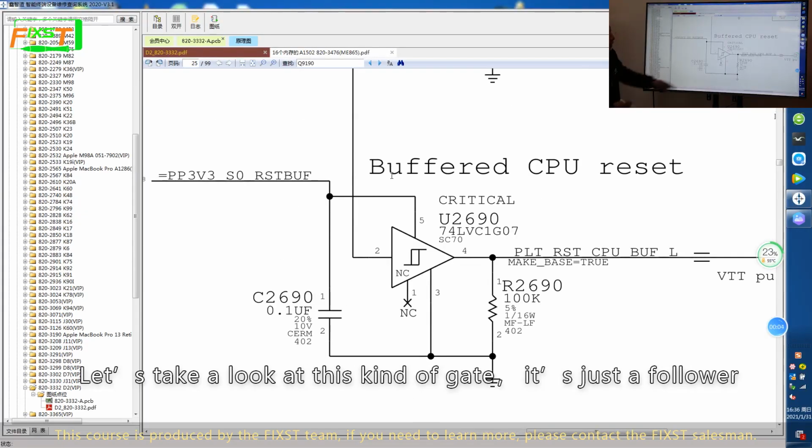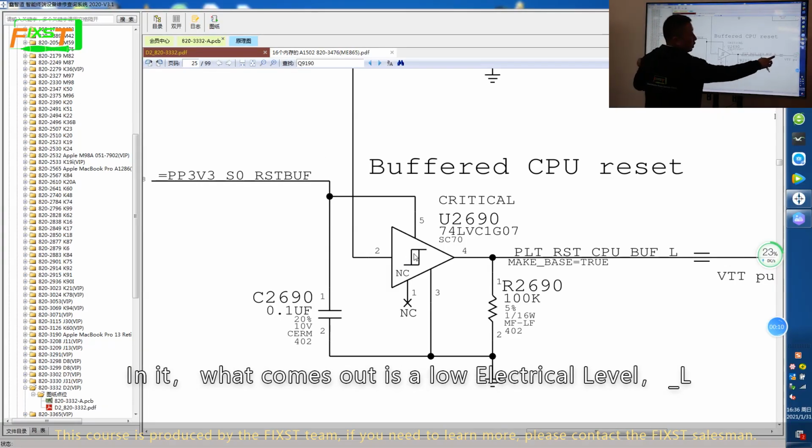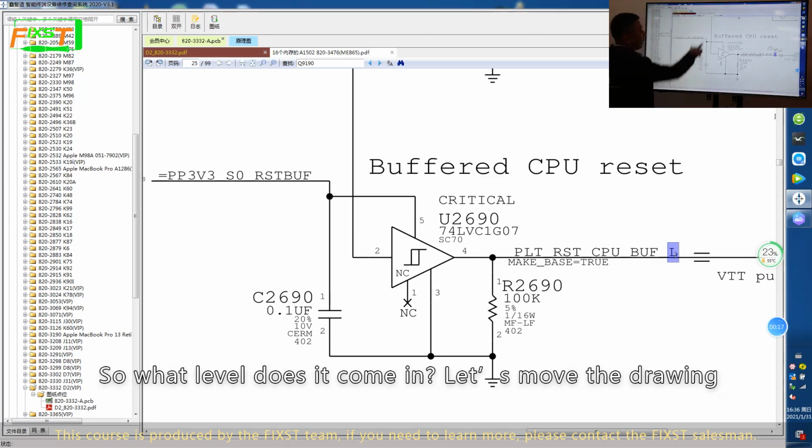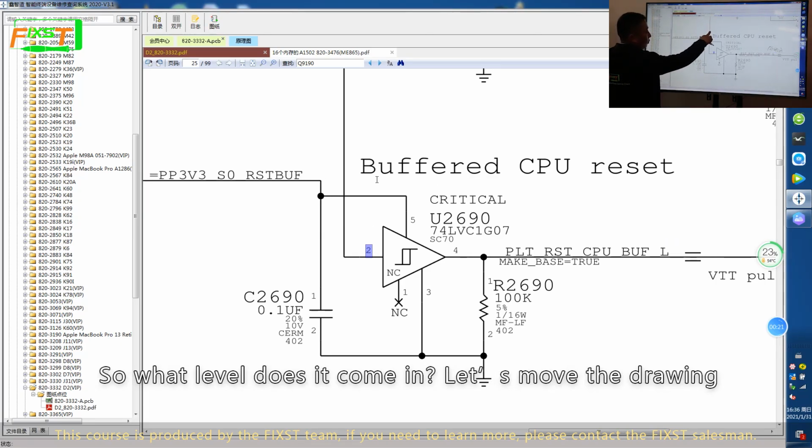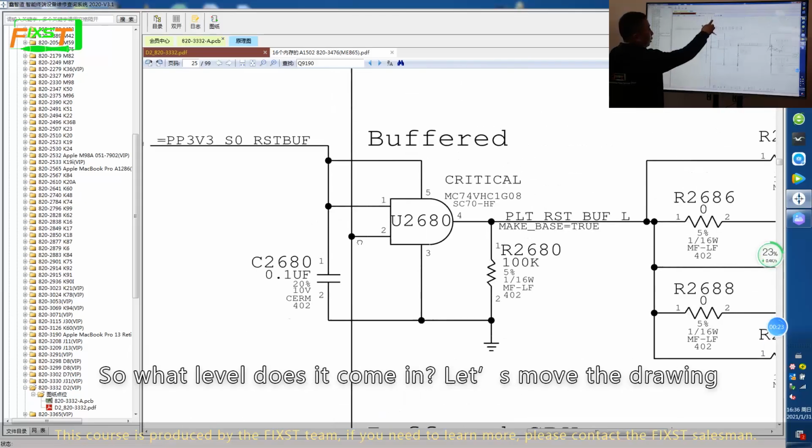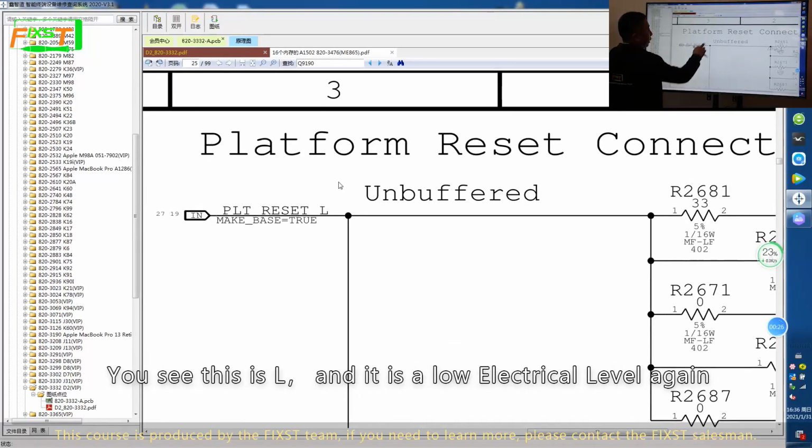Let's take a look at this kind of gate, it's just a follower. What comes out is a low electrical level, L. So what level does it come in? Let's move the drawing. You see this is L, and this is a low electrical level again.